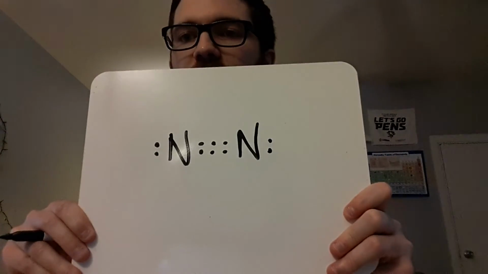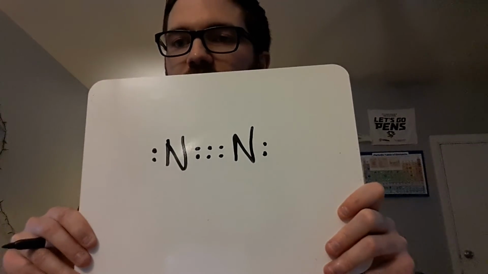A triple bond is a little bit more rare than a single or a double bond, but it does happen with atoms like nitrogen that start with 5 electrons and like to form 3 bonds. Think about HONC 1, 2, 3, 4, right? HONC 1, 2, 3, 4 says that nitrogen should form exactly 3 bonds. So if you just have nitrogens, they're going to form exactly 3 bonds. This is what we call a triple bond.